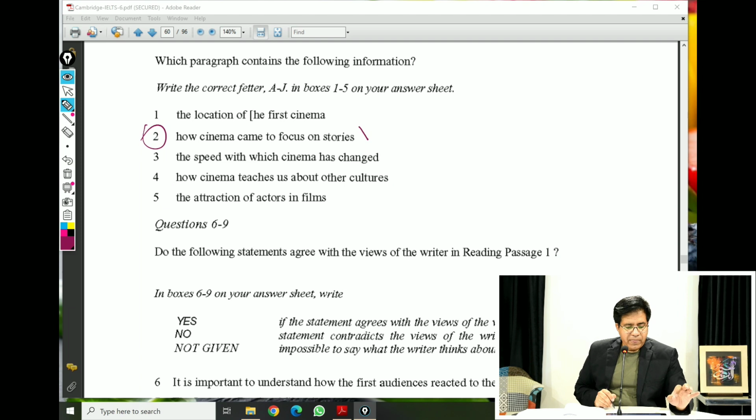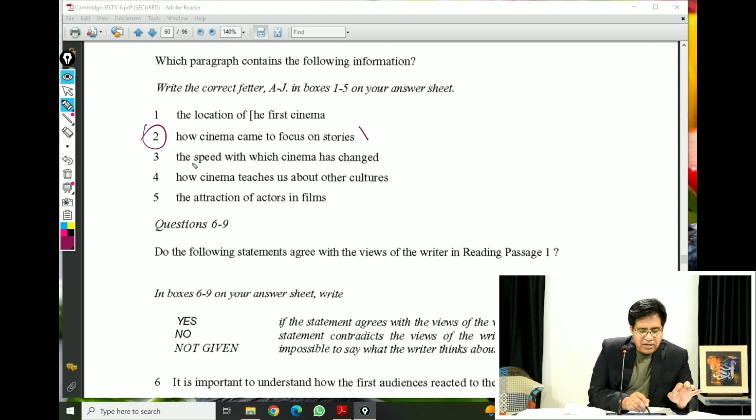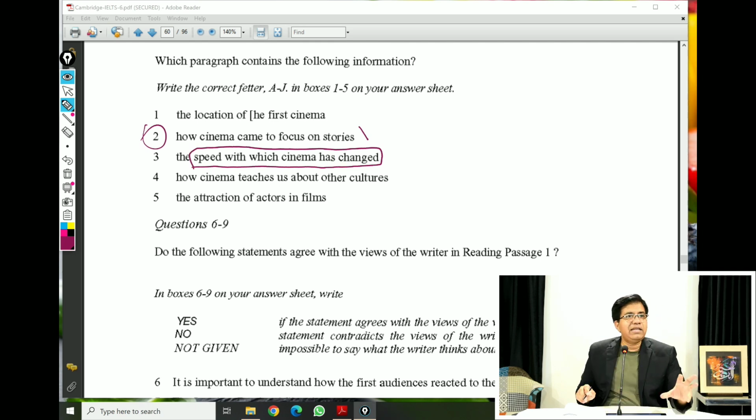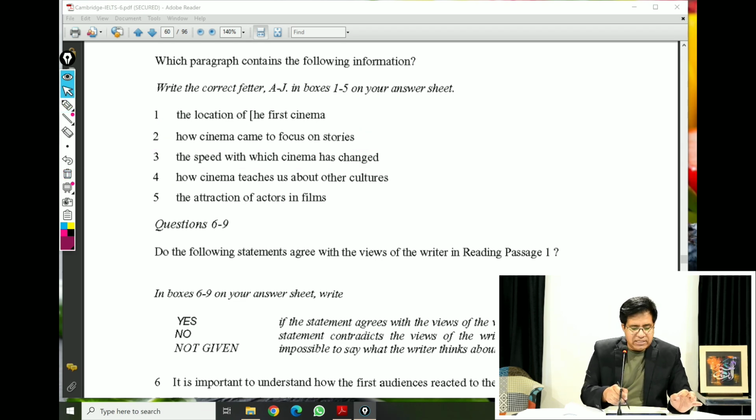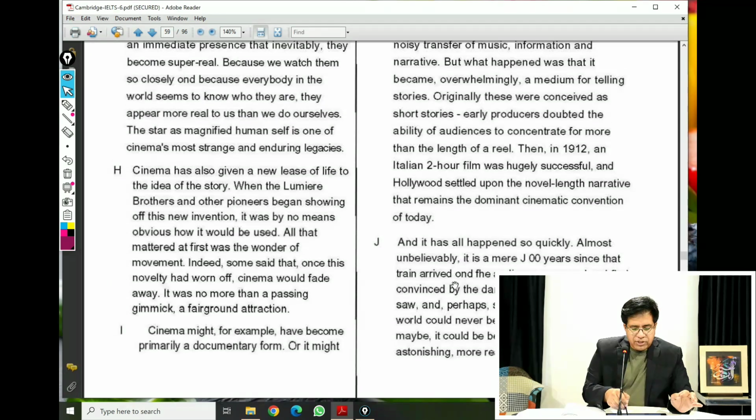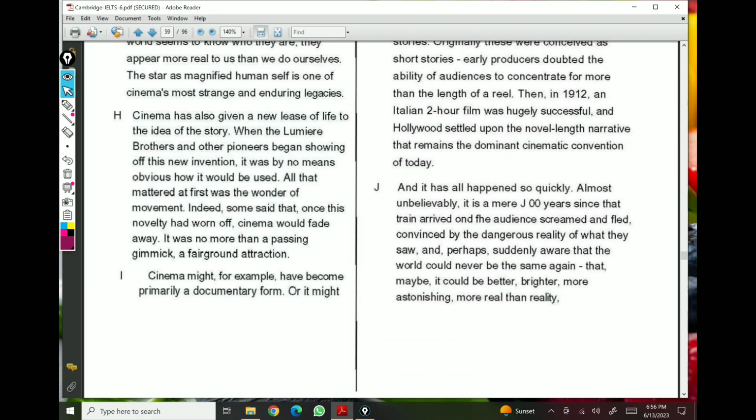Question number 3. Speed with which cinema has changed. Now they will tell us in a paragraph that cinema has transformed within the last 20 years, 30 years, 50 years. So just go back and look for speed. Paragraph J. Those who are saying F, they need to reconsider. Paragraph J: "And it has all happened so quickly." Now what is "so quickly"?